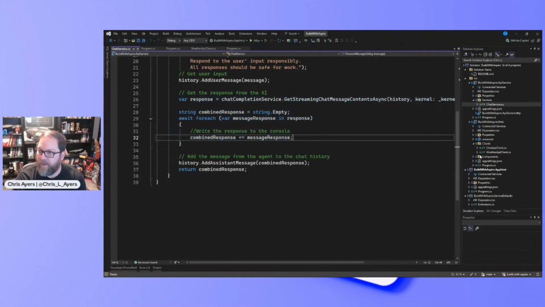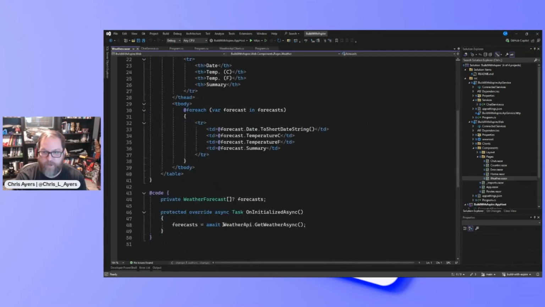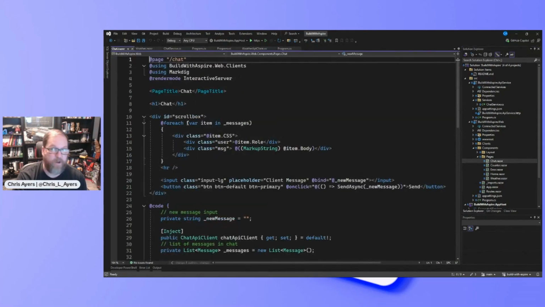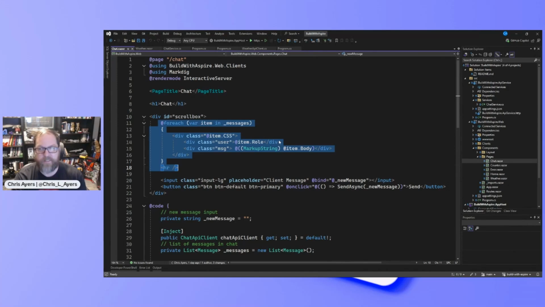So I do have this web app here, and I've added into the web app some various components. We have our weather component that was just doing that call to the weather, but we have a chat component, and it's very basic. For each message, display out who sent it.